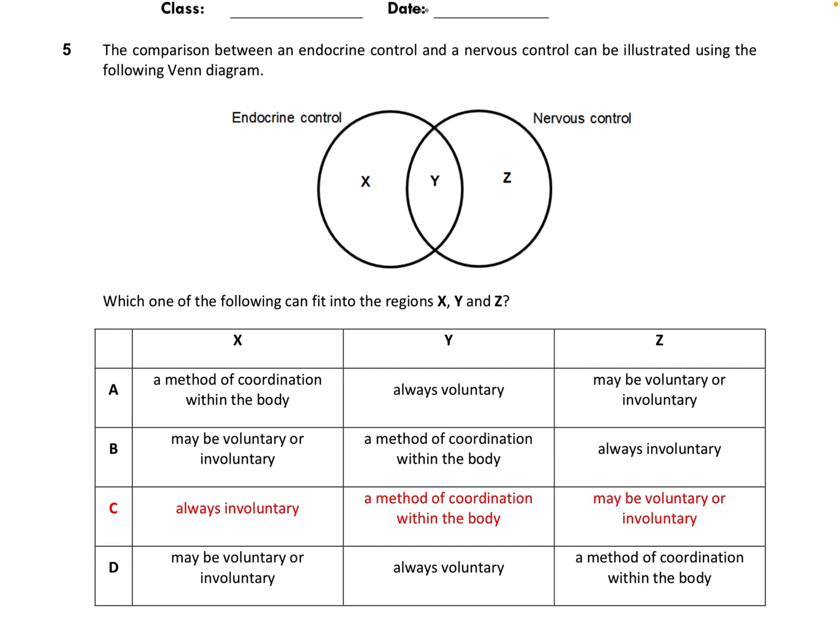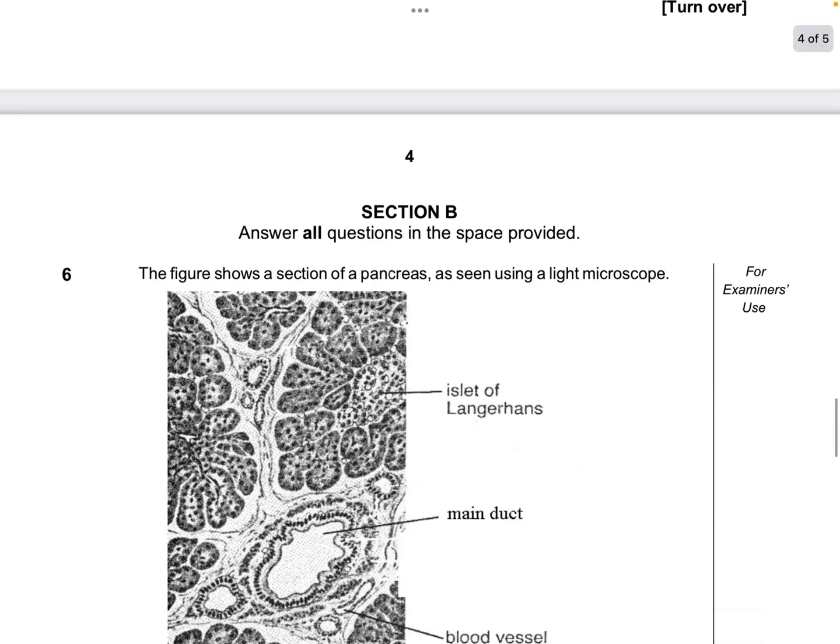So the part at Y is asking for the similarities between these two systems. And the similarity is that they are both used for coordination. Z, nervous system, it can be voluntary or involuntary as we have learned. In X, it's always involuntary for the endocrine system. Okay, that's all the MCQs for this time round.